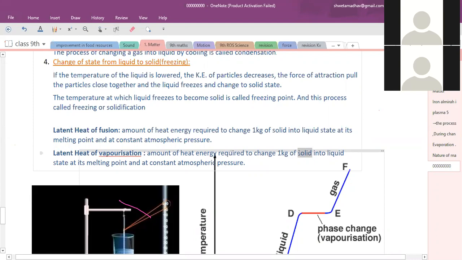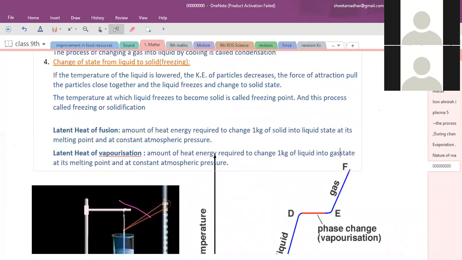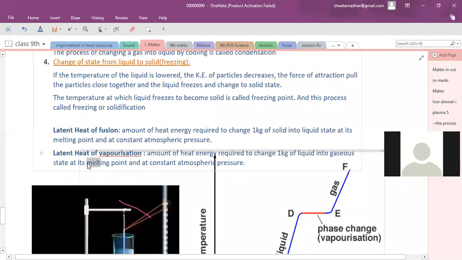Only liquid into gas. And one more change: at its boiling point, and at constant atmospheric pressure.